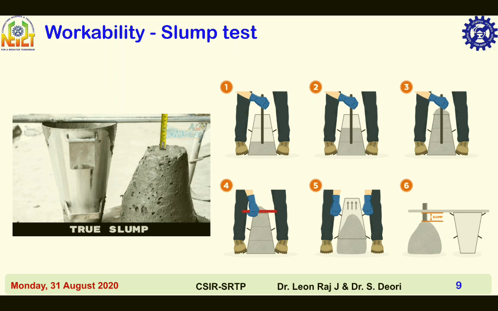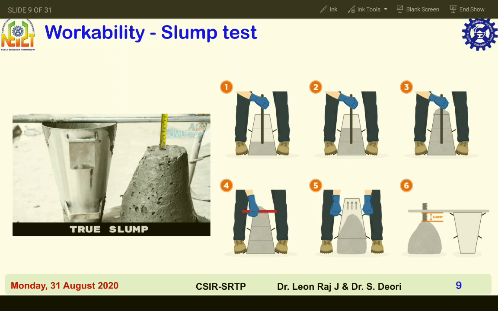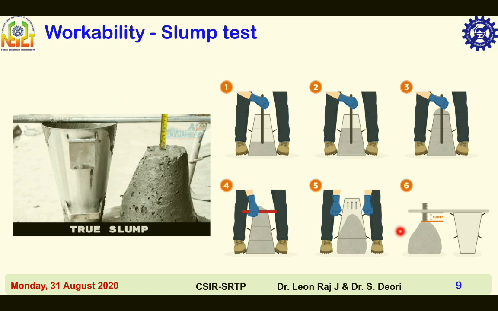The mold is removed from the concrete immediately by raising it slowly and carefully in a vertical direction. This allows the concrete to subside. This subsidence is referred to as slump of concrete. The difference in level between the height of the mold and that of the highest point of the subsided concrete is measured. The difference in height in mm is taken as slump of concrete.